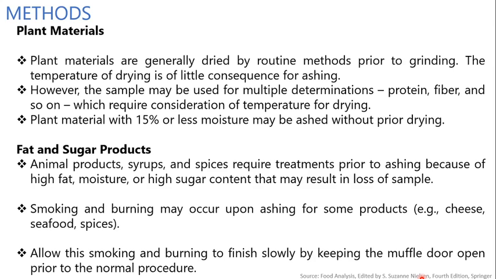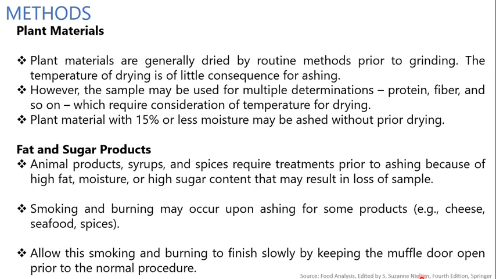Fresh stem and leaf tissues should probably be dried in two stages, especially to prevent artifact lignin degradation. In order to avoid lignin degradation, we have to perform the drying in two different stages. Then plant material with 15% or less moisture may be ashed without prior drying.